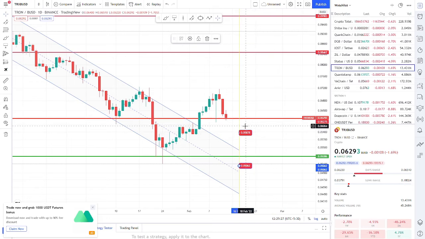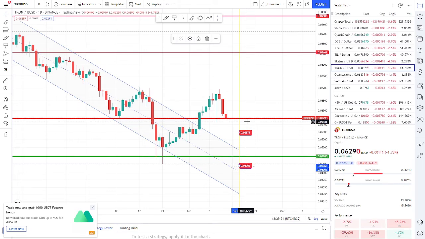If the 0.05878 trade is not confirmed, then the coin will try to break its own support, and if this support zone breaks, the coin will definitely enter its channel. When the coin enters its channel, it is going to trade at 0.05062 cents. So this was all about the coin and predictions, and after that you can get a good profit.